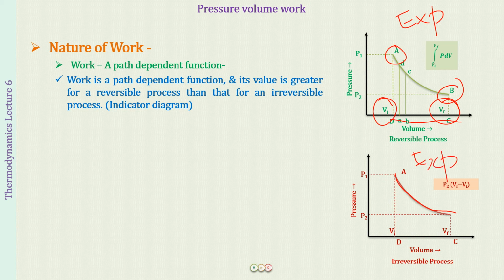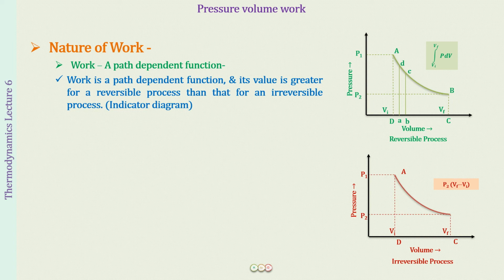What would be the graph for a compression? The graph for a compression is going to be just the opposite of this. Supposedly, if the process is not going from A to B, it is going from B to A. So this was B, it is going from B to A. Now this would be the initial volume and this would be the final volume.